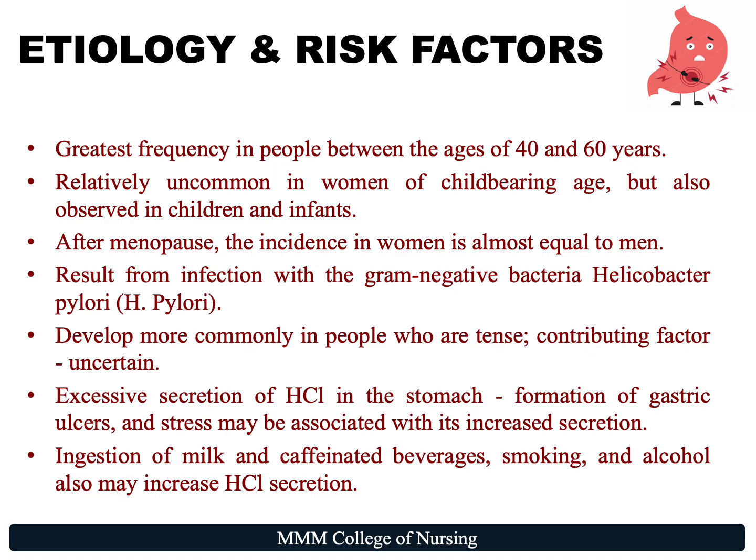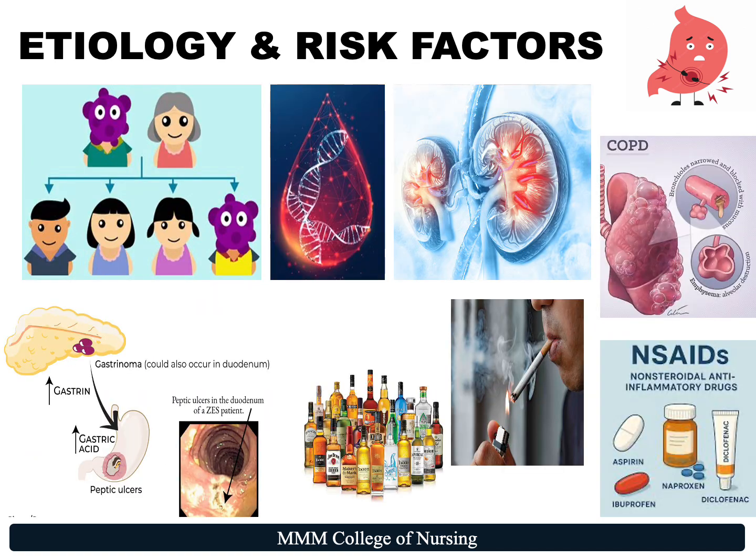Excessive secretion of hydrochloric acid in the stomach leads to formation of gastric ulcers, and stress may also be associated with its increased secretion. It is also found that ingestion of milk and caffeinated beverages, smoking, and alcohol also may increase hydrochloric acid secretion. In continuation, familial tendency is a significant predisposing factor.